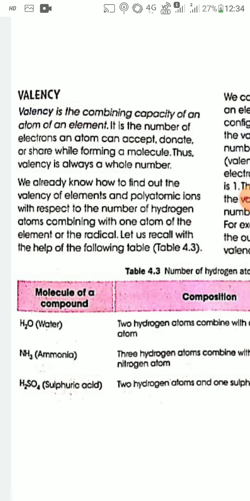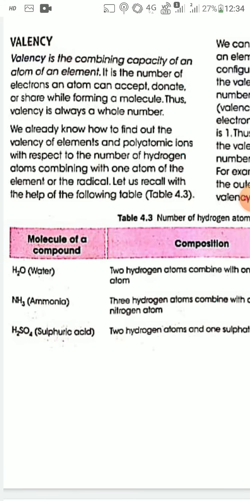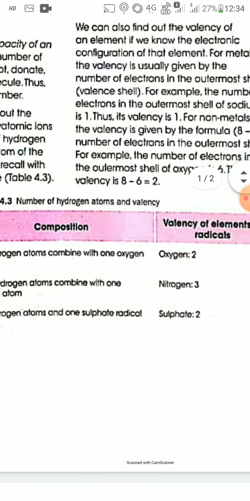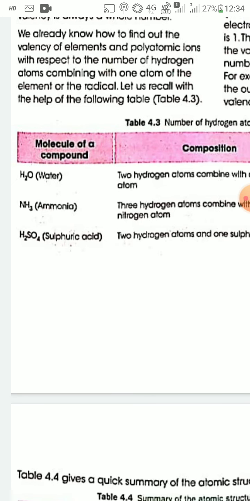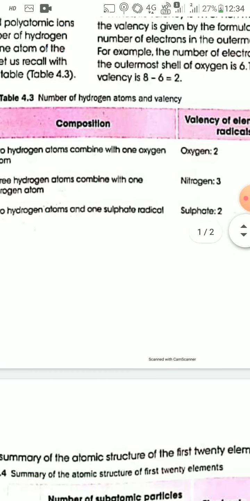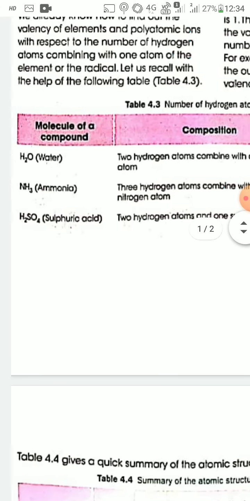For example, you can see in table 4.3, in water, oxygen is attached with two hydrogen atoms. So, valency of oxygen in water is 2. Similarly, in ammonia, the nitrogen atom is combined with three hydrogen atoms.